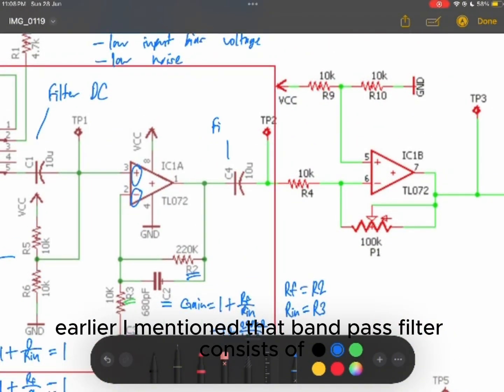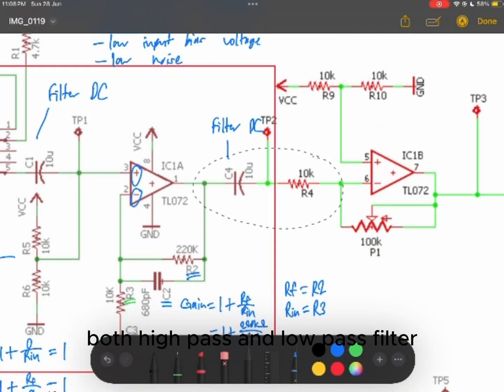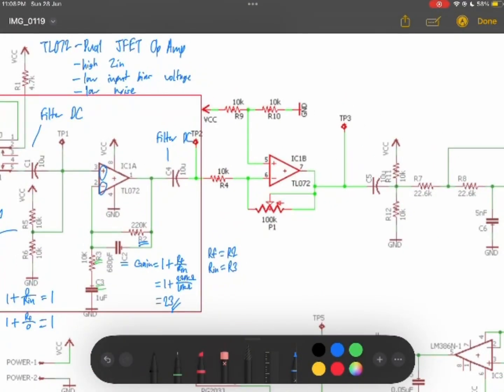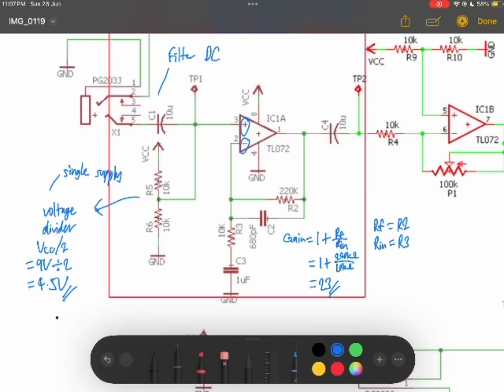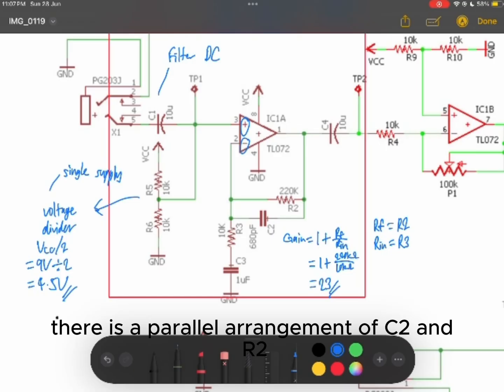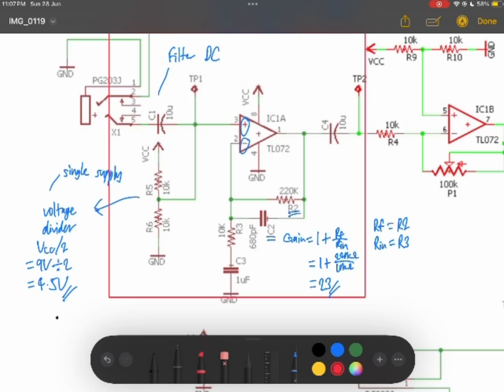Earlier, I mentioned that the bandpass filter consists of both a high-pass and a low-pass filter. Let's identify them. There is a parallel arrangement of C2 and R2. This is actually our low-pass filter. That is because at low frequencies, C2 acts as an open circuit, which forces the feedback current entirely through R2 to achieve our maximum expected passband gain of 23.